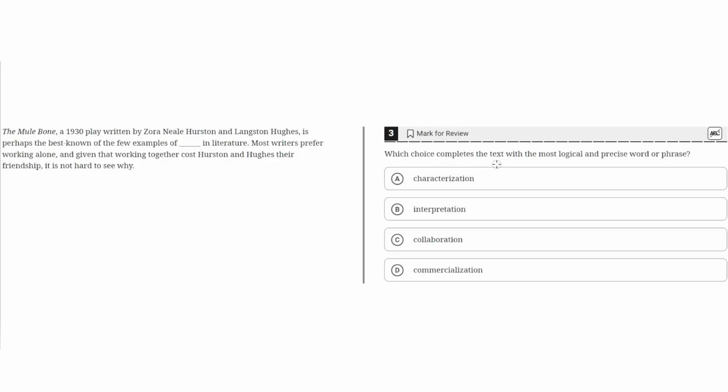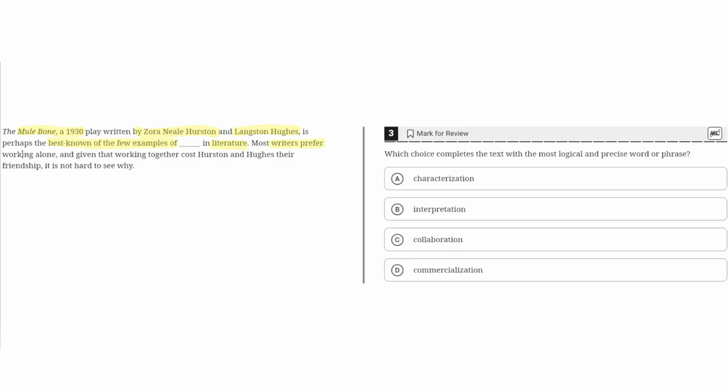Which choice completes the text with the most logical and precise word or phrase? The Mule Bone, a 1930 play written by Zora Neale Hurston and Langston Hughes, is perhaps the best known of the few examples of blank in literature.